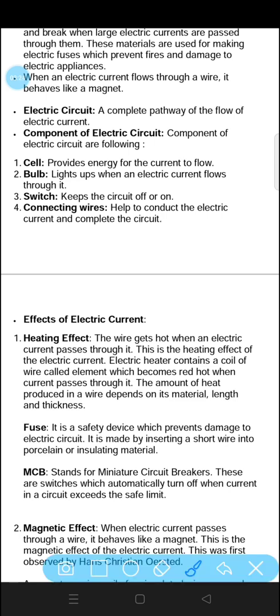The different components are: cell, which provides energy to the current to flow. Bulb, which will glow if the current flows through it. Switch, you can see the switches at your homes. You switch them on and off for the different operations of your electrical appliances. And connecting wires help to conduct the electric current and complete the circuit. Once the connecting wire completes the circuit, only then will the electrical appliance work.